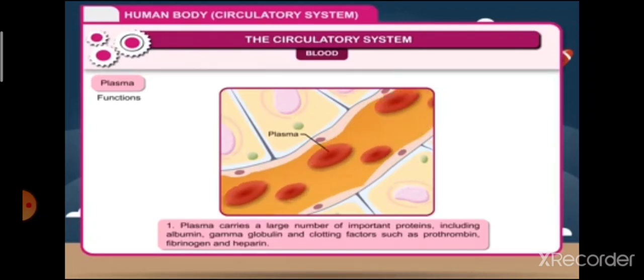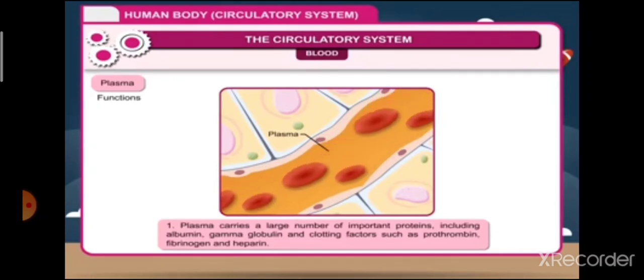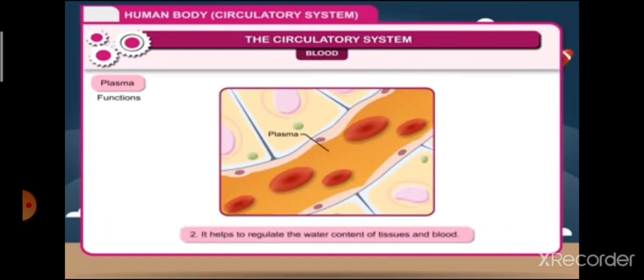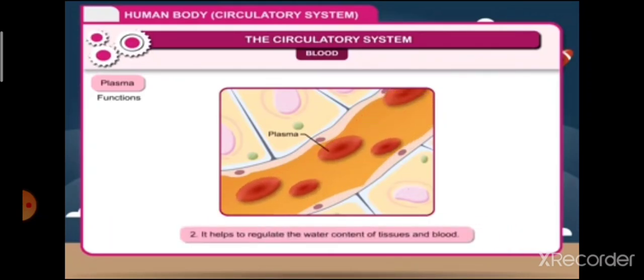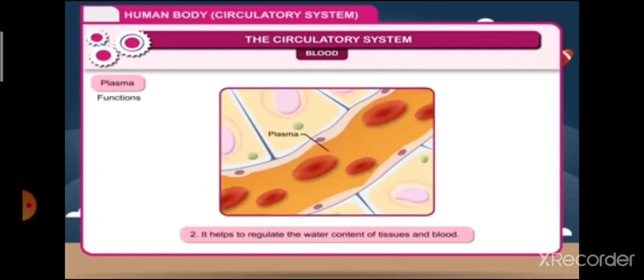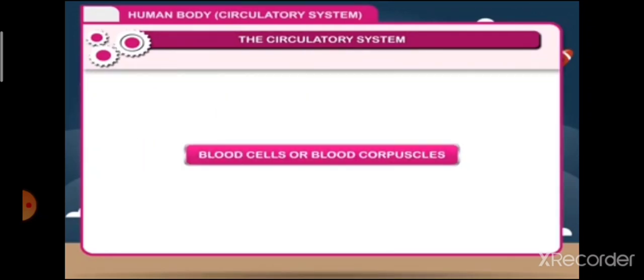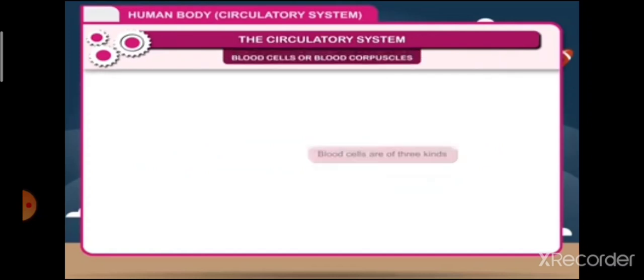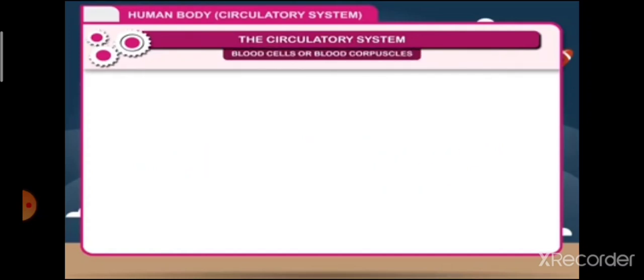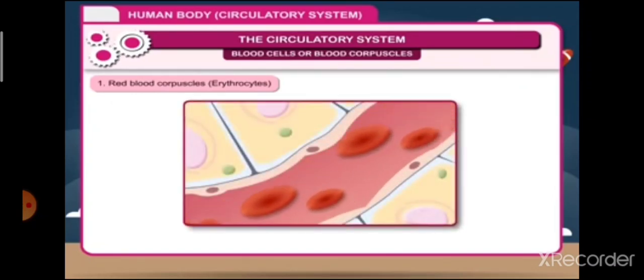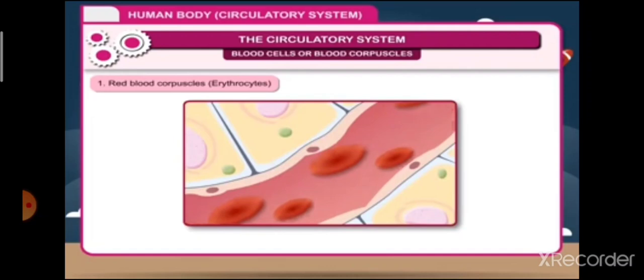The functions of the plasma are 1. Plasma carries a large number of important proteins including albumin, gamma globulin and clotting factors such as prothrombin, fibrinogen and heparin. 2. It helps to regulate the water content of tissues and blood.